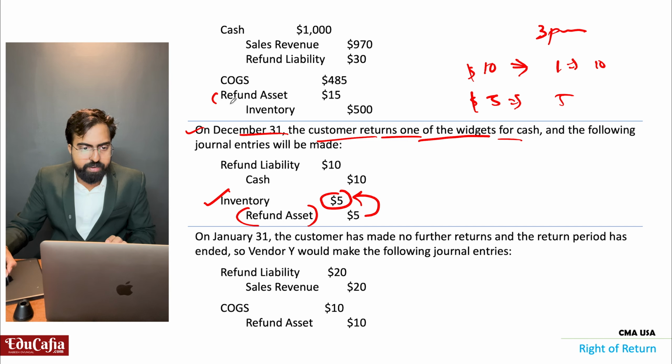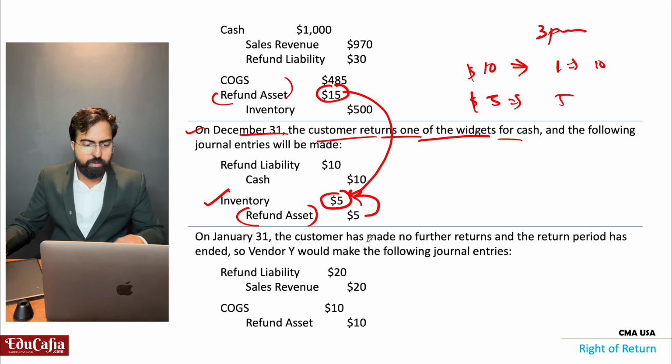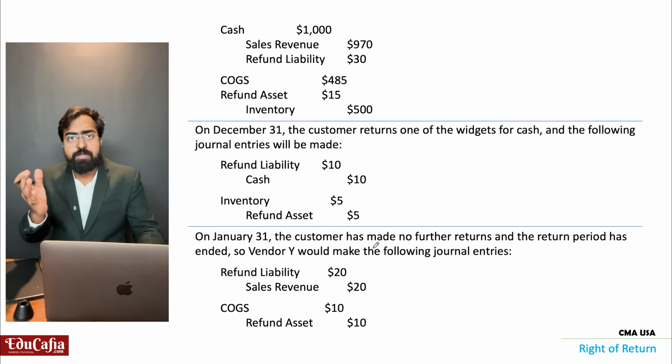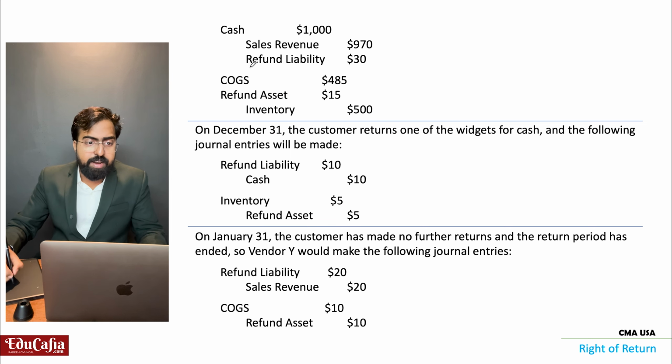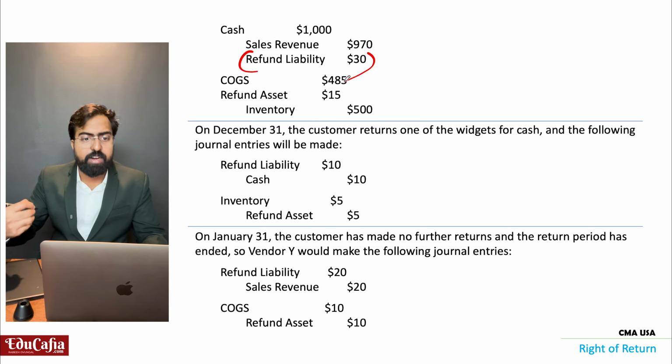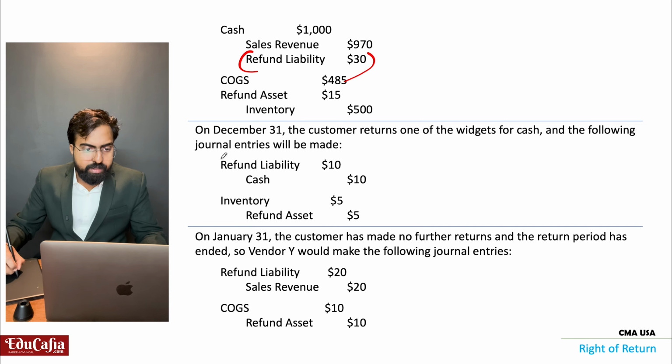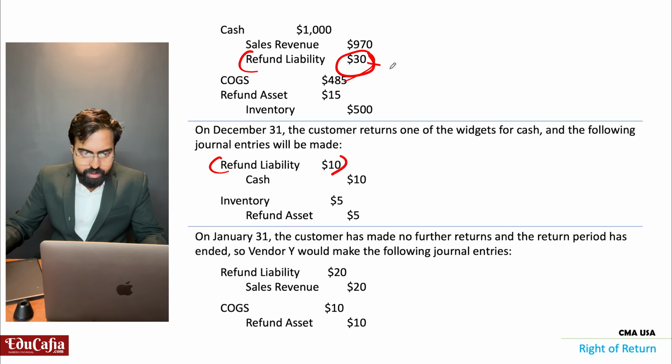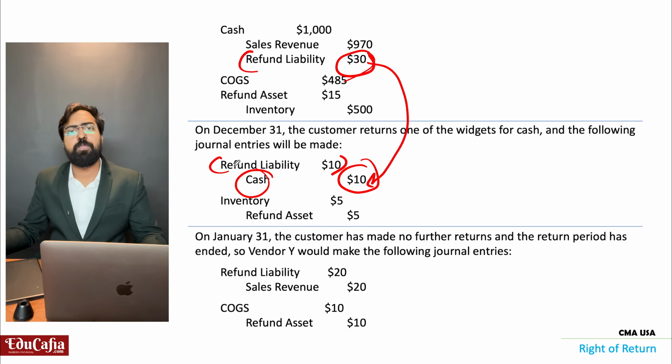In this refund asset, $15 is there. From this, I will put $5 to inventory, so my inventory is increased. In refund liability, $30 I am keeping, right? From that refund liability, from this $30, I will pay that $10 of cash. I am paying this $10 of cash.